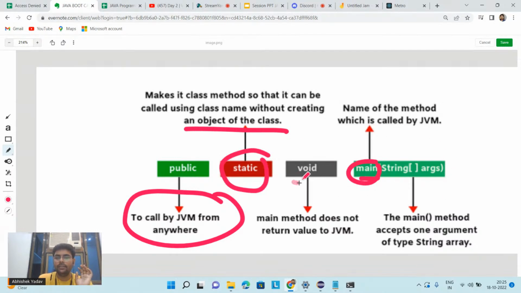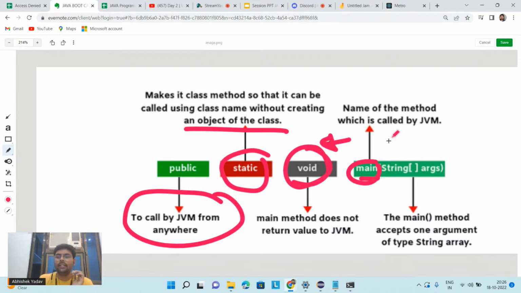Okay, after that we have a void keyword. Void is a return type, and it is saying, hey, I will not return any value to JVM. The task of JVM is to trigger the execution of the class, and JVM is saying that I don't want anything. So since you don't want anything, I will use the return type as void here. We will come to the return type part when we discuss functions.